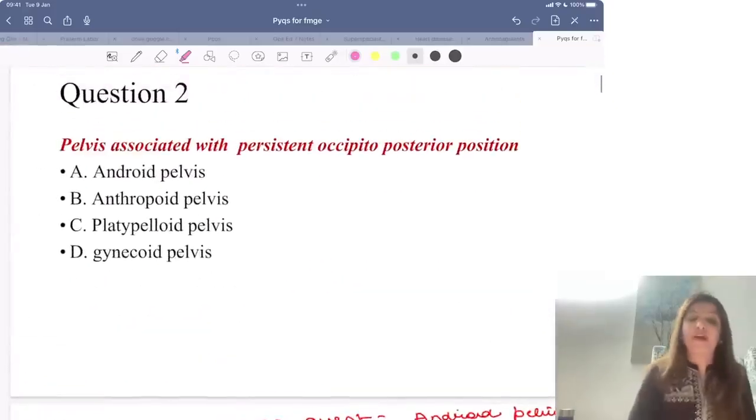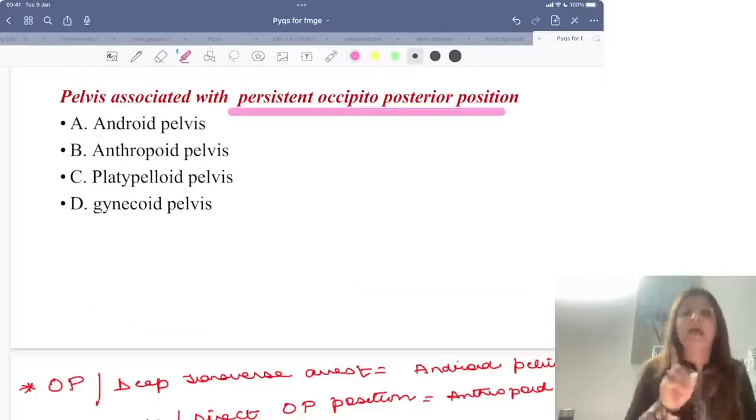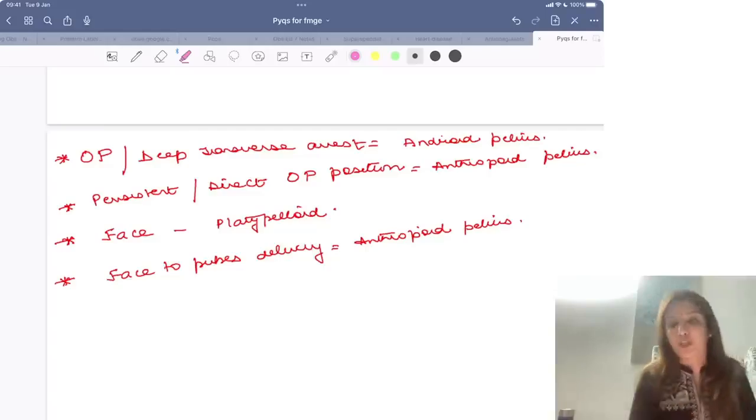Then comes the second question: pelvis associated with persistent occipito-posterior position. Now, whenever you get a question on pelvis and your question is saying occipito-posterior position,